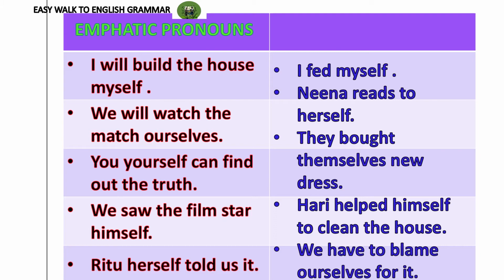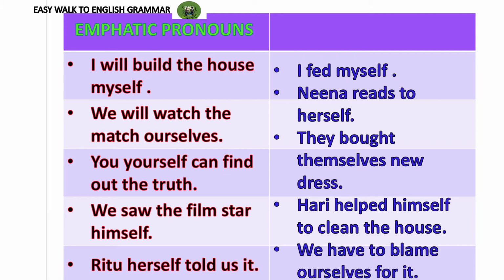Second sentence, Nina reads to herself. Nina, subject. Reads, action. To is a preposition. Reads to whom? Herself. Object. The person who does the action and the person who receives the effect of the action are the same. So subject and object are the same here. Nina and herself are the same person. Both the words refer to the same person.